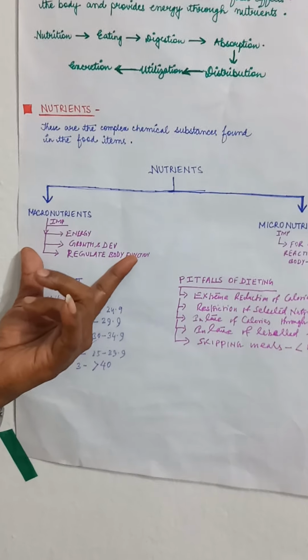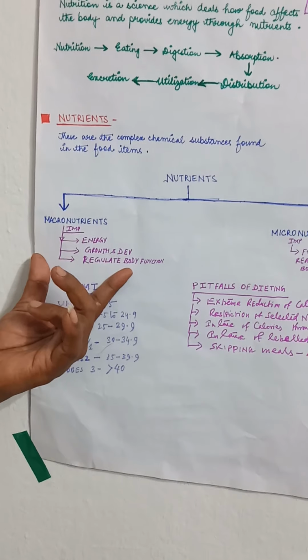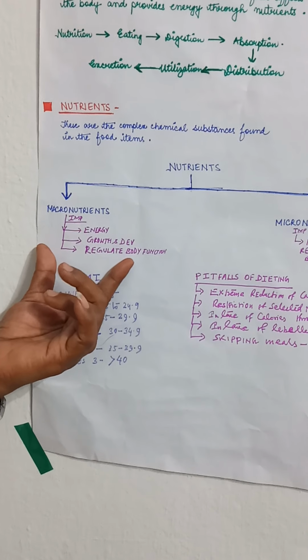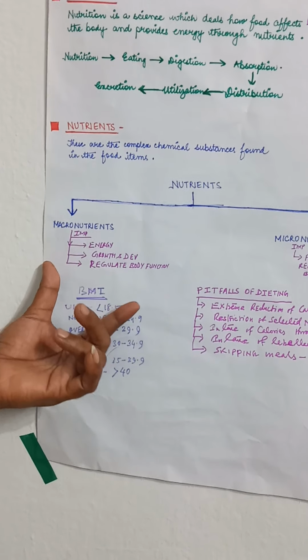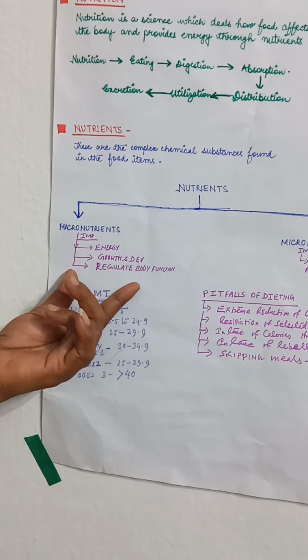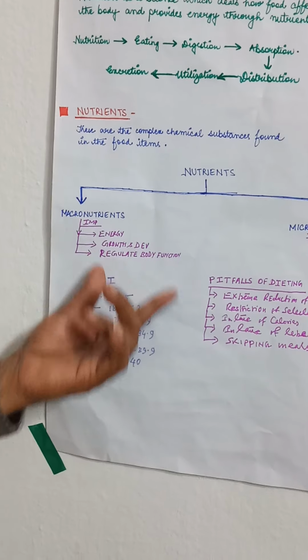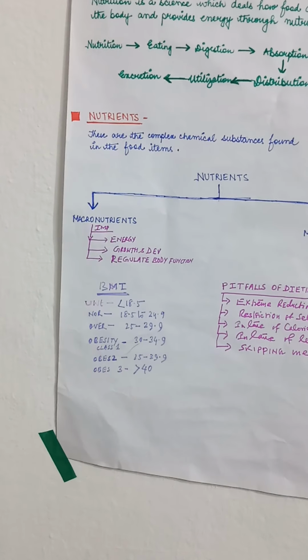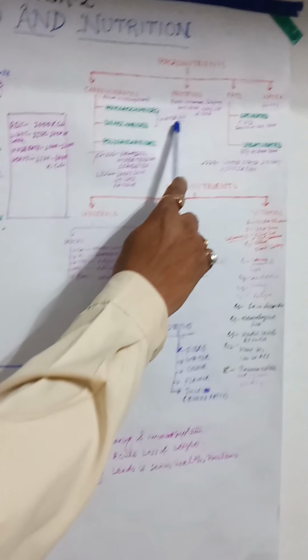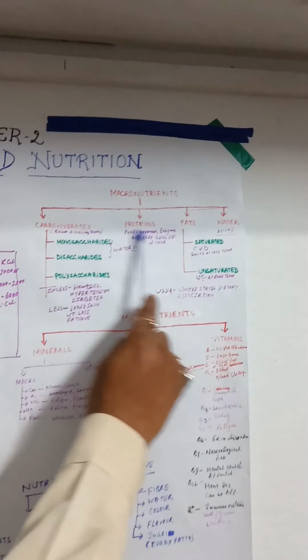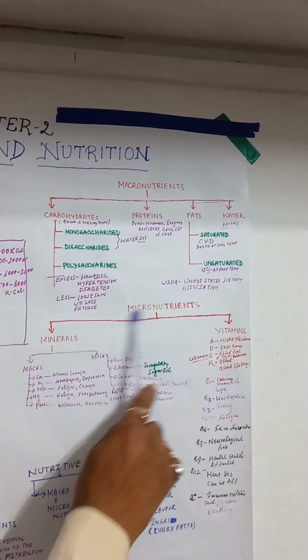Macronutrients normally provide energy inside our body. They are responsible for the proper growth and development of our body, and they help us regulate the body functions properly. Now, what is the meaning of the macronutrients and the types of the macronutrients.